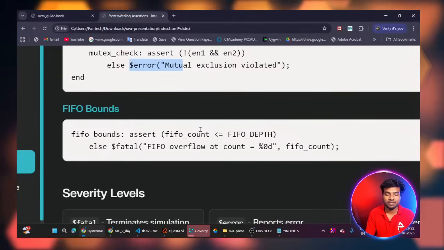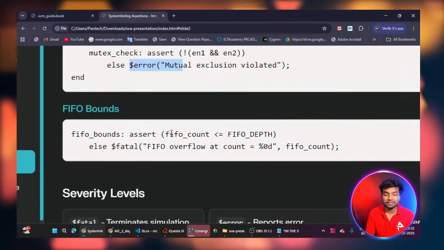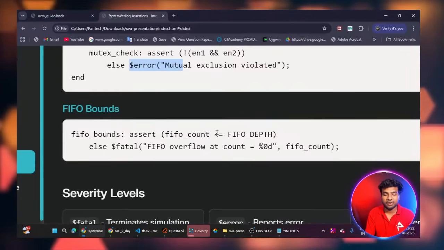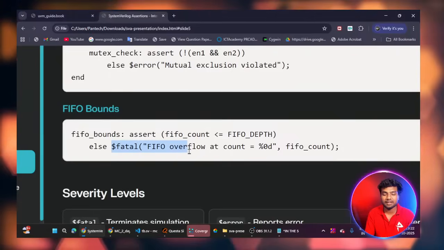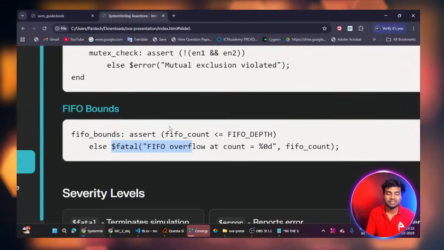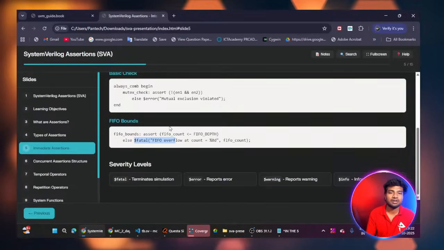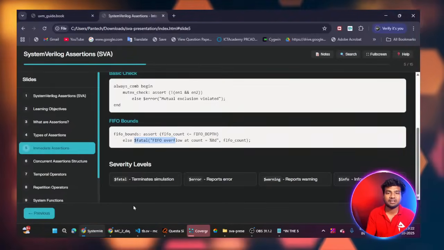So assert FIFO count is less than or equal to FIFO depth. If it is true, it won't display anything. If it is false, it will execute this fatal error, FIFO overflow at count and the FIFO count. So this is a basic usage of assertion, so we can check the logic.